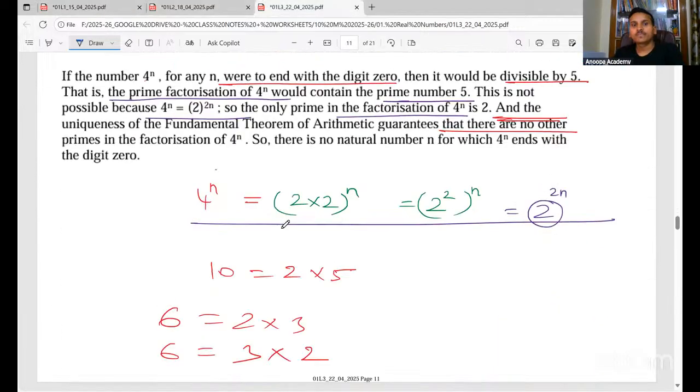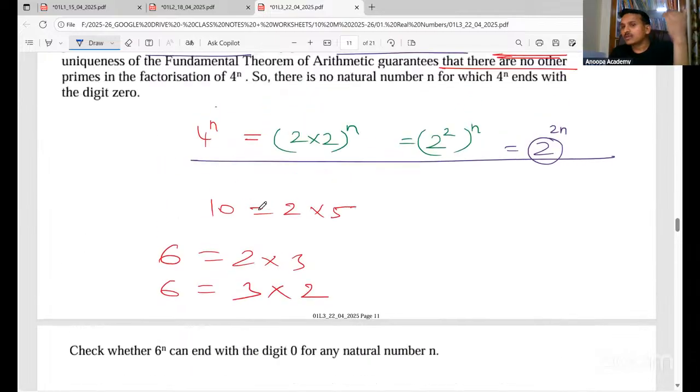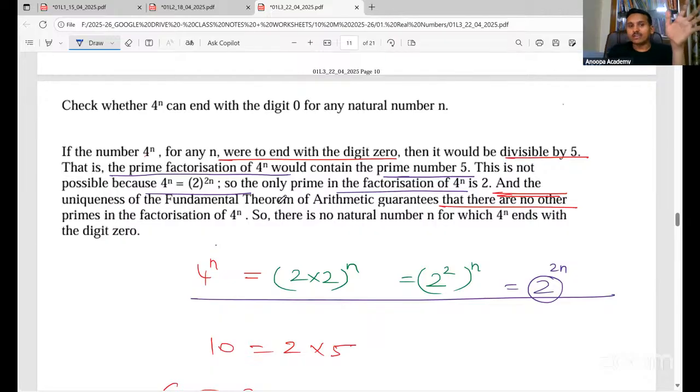Okay. Next, we have this kind of question which is being asked: check whether 4 to the power n can end with the digit 0. See, earlier, when the pattern was a bit different, they used to ask this question sometimes for 4 marks. If you check, before 2023, they have asked this kind of question for 4 marks also. Sometimes for 3 marks, sometimes for 2 marks. Recently they had asked for 2 marks. But anyway, there's a standard way in which we write the answer for these questions.